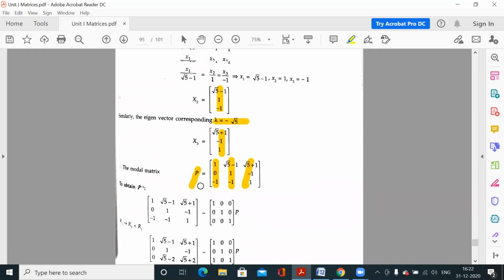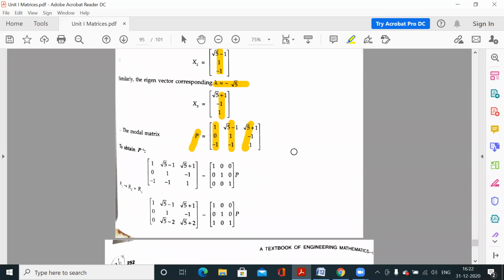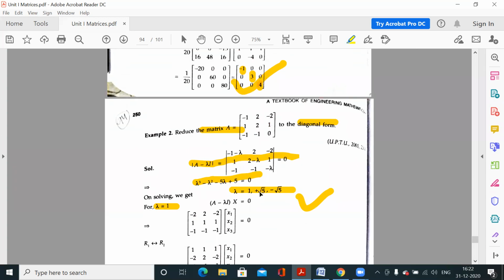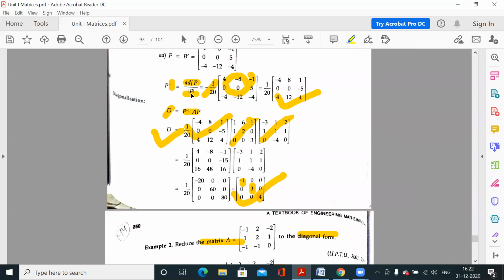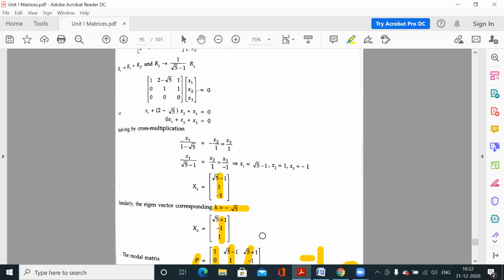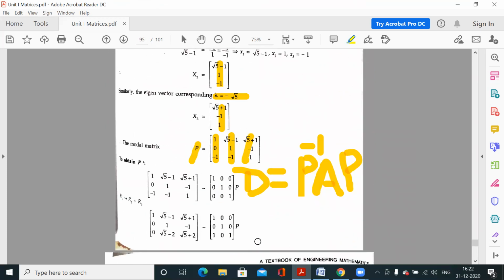Now what is the process? You have to find D. For D, you need to calculate D is equal to P inverse AP. Clear? So now you have P, and A is your given matrix. Now you have to find P inverse. Use adjoint P by determinant P, like in the previous question, or, because in this unit we have also studied how to find P inverse using elementary transformation.